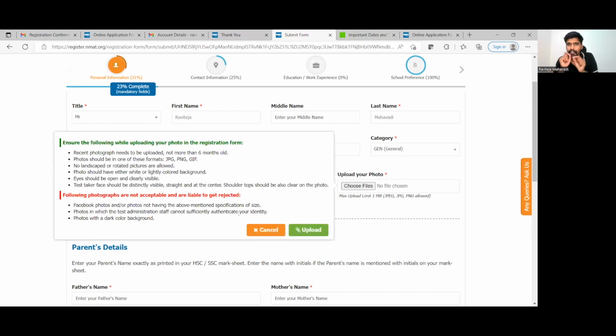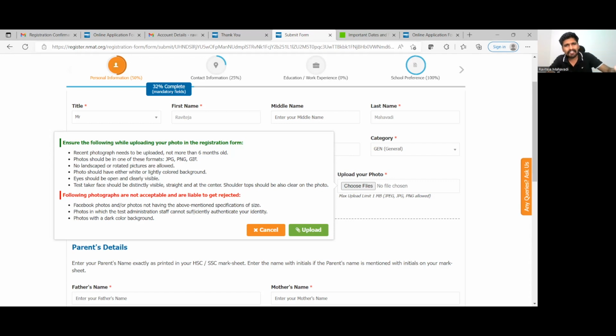Now when you click on this choose files, it will give you this notification that the photograph has to be recent. It has to be either in JPG, PNG or GIF form. No rotated pictures or landscape pictures are allowed. Photos should have either white or lightly colored background. So I suggest for all the exam forms that you are going to fill, have one standard photograph clicked. Click a new passport photograph with a lighter background and a darker shirt and keep it. Test taker's face should be distinctly visible, straight and at the center, right? And it also has a maximum size limit of 1 MB, right? So keep that photograph ready before you actually start filling the form.